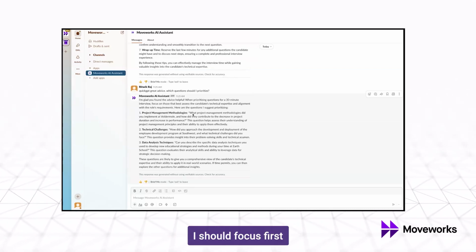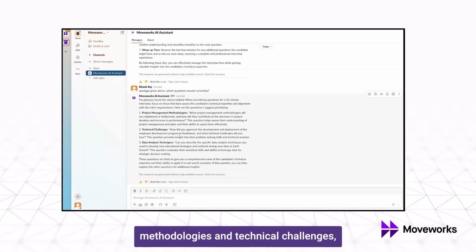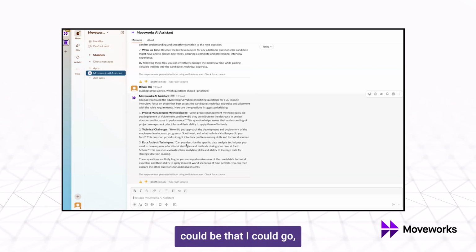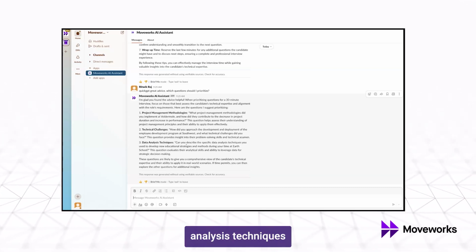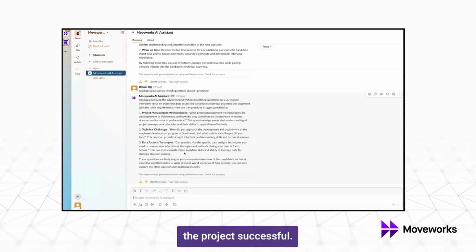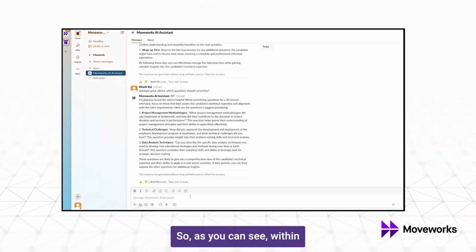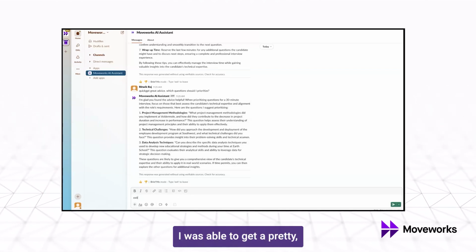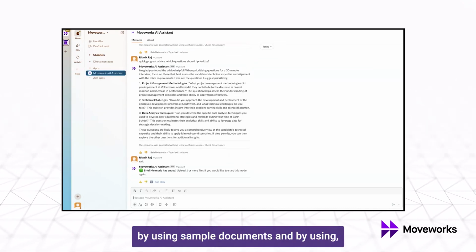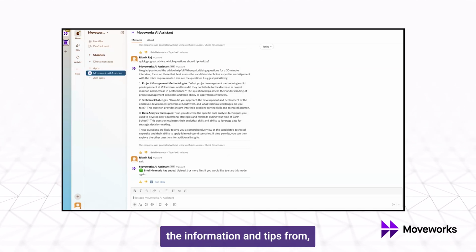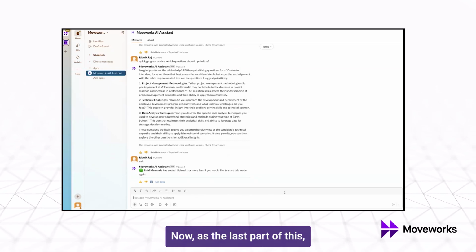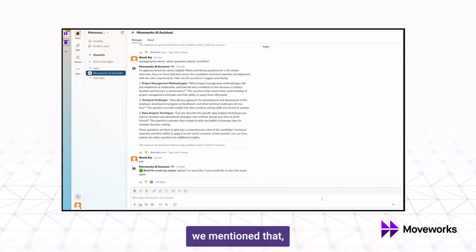So it's telling me that I should focus first on project management methodologies and technical challenges, which makes a lot of sense. And then a stretch goal for my interview could be that I could deep dive into their data analysis techniques and make sure that if needed, they can do the analysis needed independently to make the project successful. So as you can see, within just a few minutes, I was able to get a pretty actionable set of insights and information by using simple documents and by using the information and tips from the GPT model here.